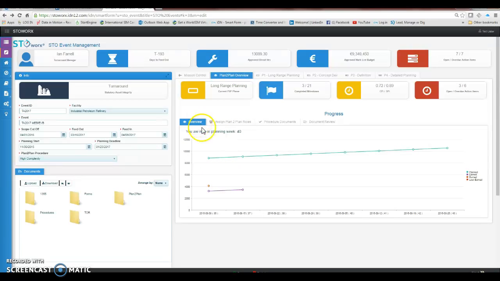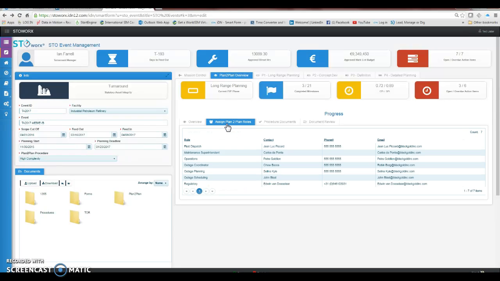And the first thing I want to see is an overview dashboard that we can customize to measure whatever KPIs that the owner or the client wishes to measure or to display on the overview. And here we're showing a very simple plan and earned value based on the effort hours assigned to each step within the plan to plan. Then we're going to look at how we assign and establish the roles. We're going to create the roles responsible and accountable for creating the activities assigned within the plan to plan. We're going to create the contact or assign the contact and the contact information.